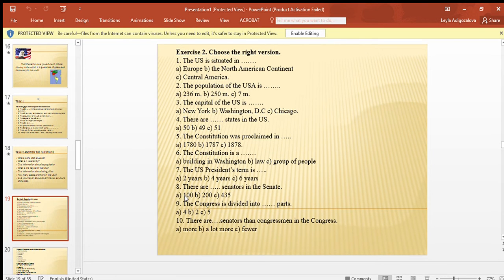There are 100 senators in the Senate. The Congress is divided into two parts. There are fewer senators than congressmen in the Congress. Senators are 100, but the number of congressmen is 435. So senators are fewer.